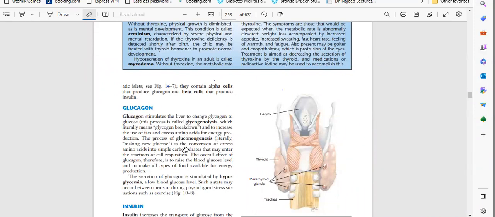So first they give the endocrine system, later the digestive system. So here we need to understand a little bit about the digestive system, because after digestion, whatever we eat will be converted into glucose. Then it will reach the bloodstream, and then it will reach the cells. This is the basic concept we have to understand before entering into the topic.